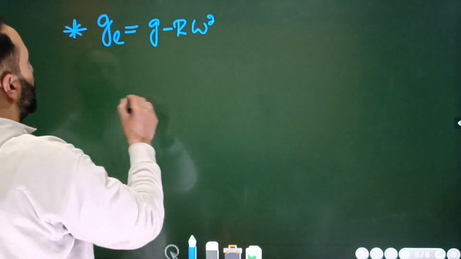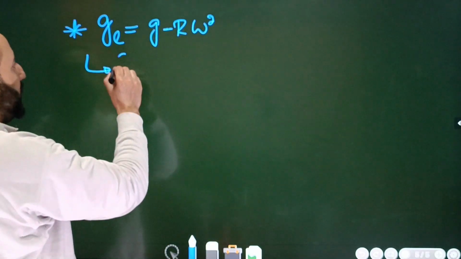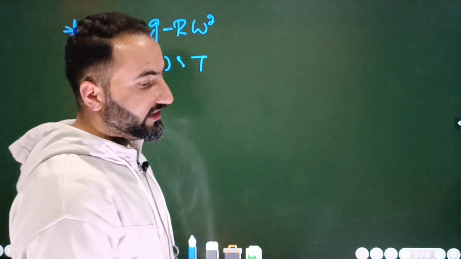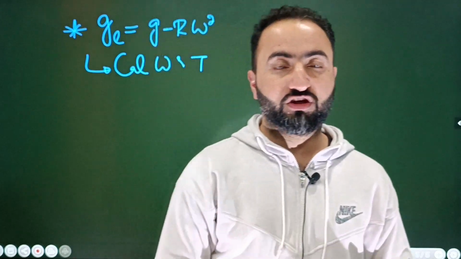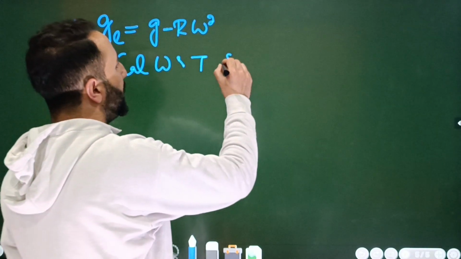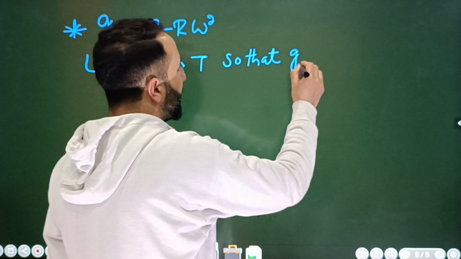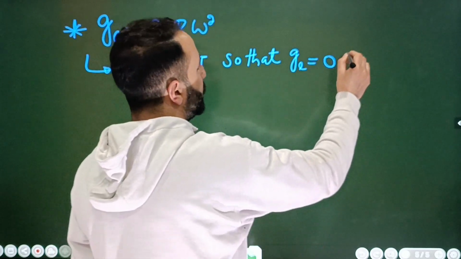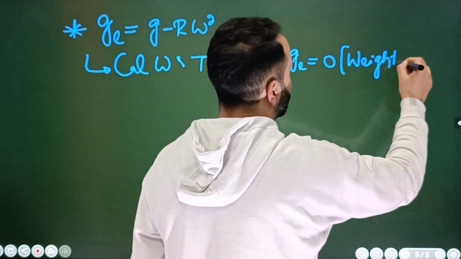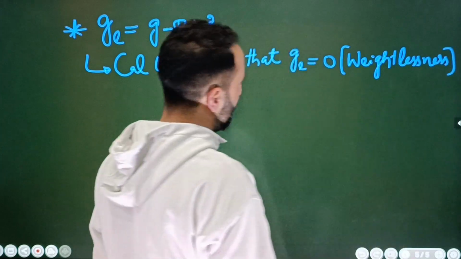Now the question is like this. Pay attention here. What you have to calculate is omega and T. What must be the angular velocity of the Earth and the time period of the Earth so that the effective acceleration due to gravity at the equator becomes equal to zero? This is called weightlessness at the equator. Is it possible? Yes, of course it is possible.